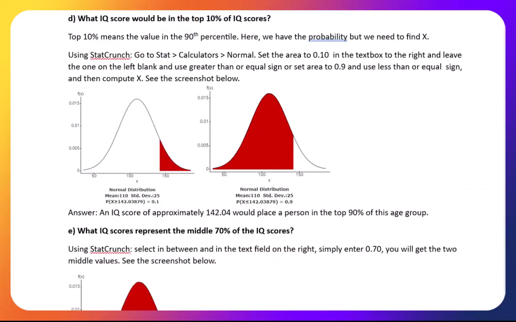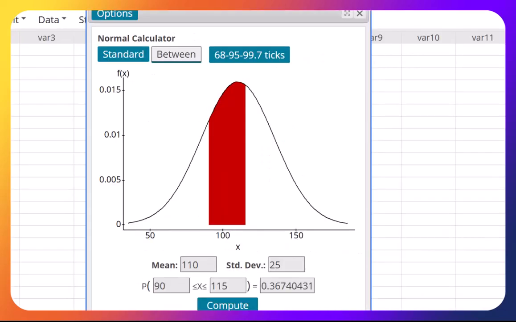Next question. Now, he's given you the probability and he wants the IQ score. So we're working backwards now. What IQ score would place someone in the top 10% of all IQ scores? Here's how we do it. I put the explanation right there, but I'm just going to show you how to do it.